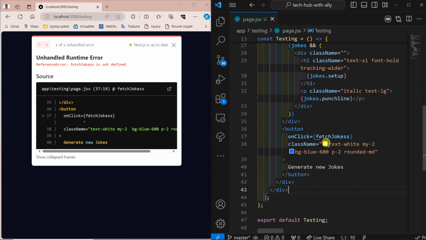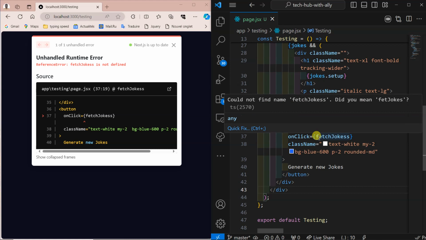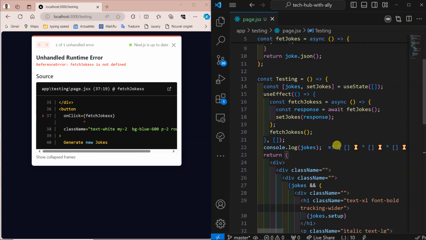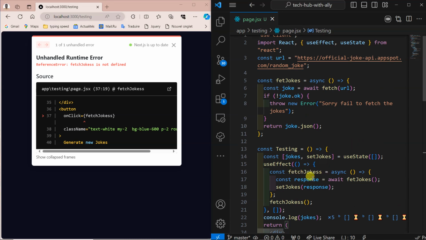What are they saying? Could not find fetchJoke. Did you mean fetJoke? Let's see, did I copy well? Name this function.